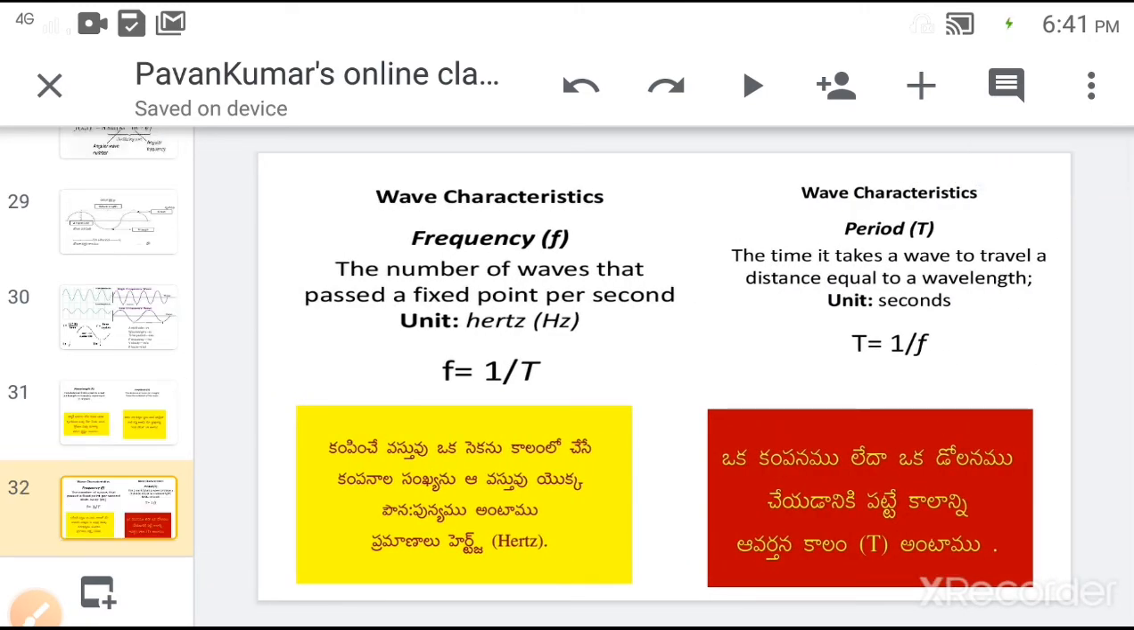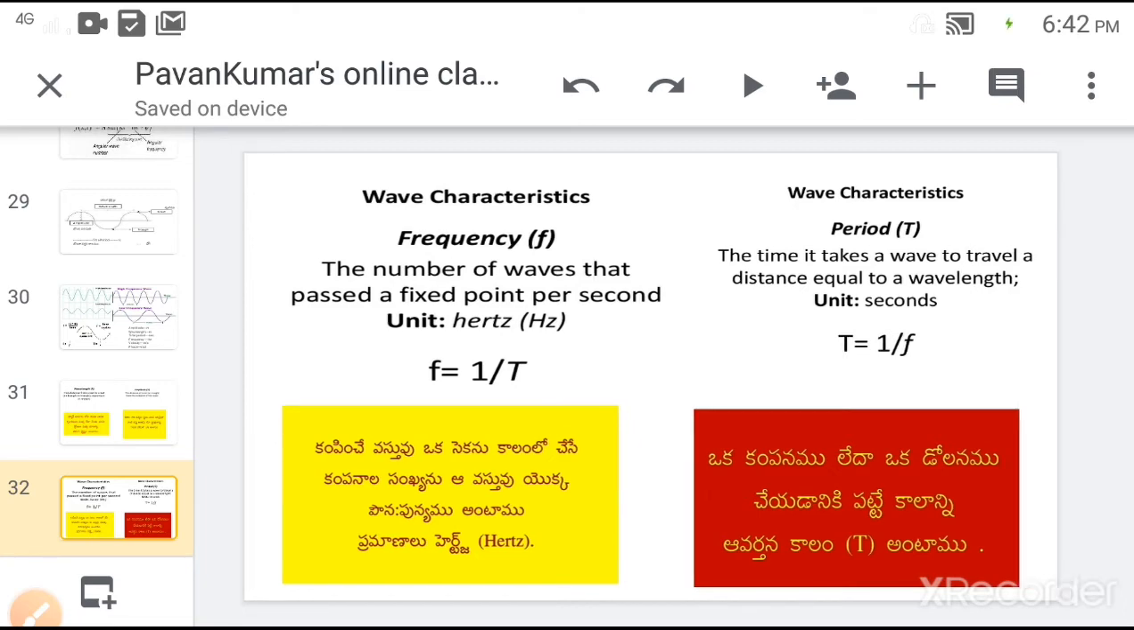Next one, frequency. Frequency is defined as the number of oscillations per second, or the number of vibrations per second, or the number of waves that pass a fixed point per second. Frequency is the inverse of time period. Time period is defined as the time taken for one oscillation, or the time taken to travel a distance equal to a wavelength. So time period is also the inverse of frequency.